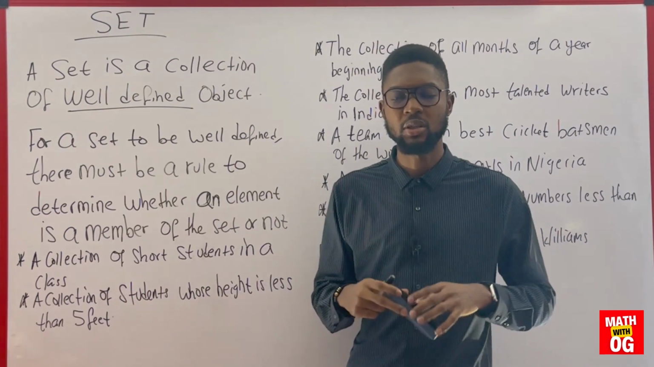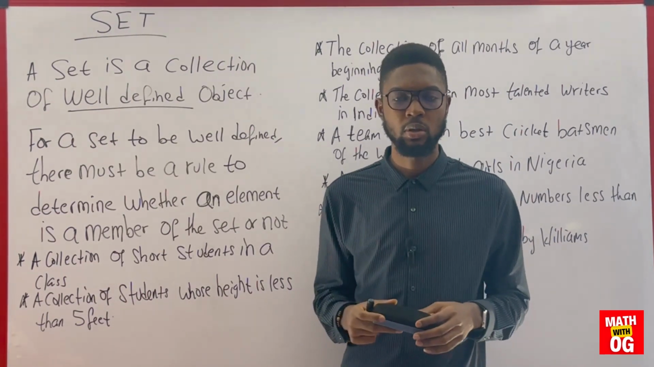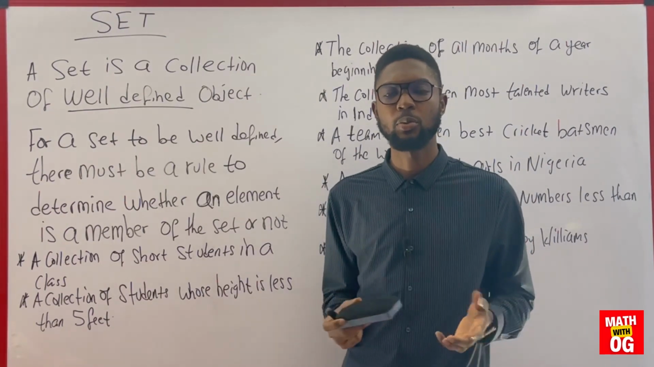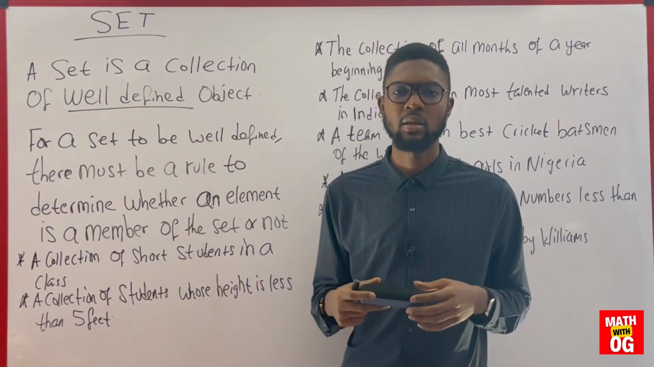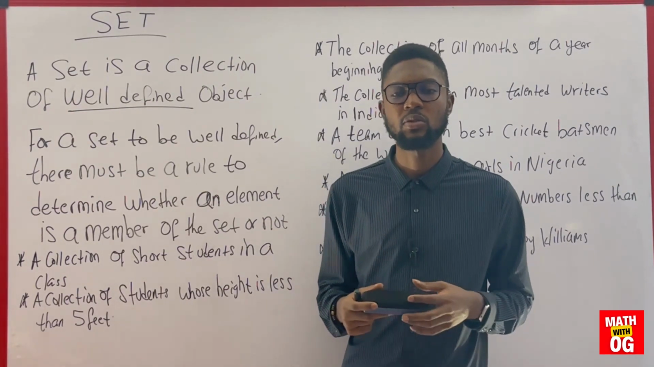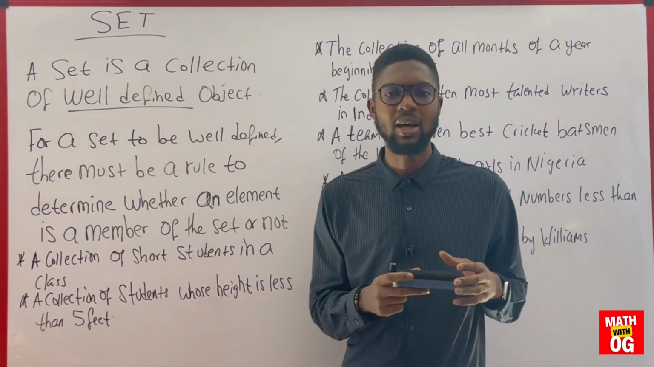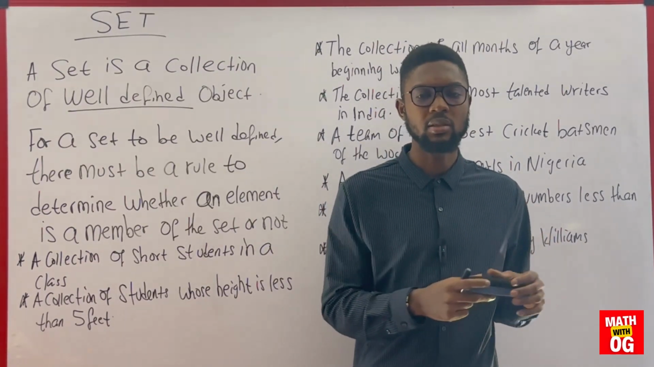Someone can come up with a claim that there's a collection of rich people in the world, and if you are being asked who are the rich people in the world, you start calling names like the likes of Bill Gates, the likes of Elon Musk, Jeff Bezos, as the case may be. So that is possible in a world outside mathematics.